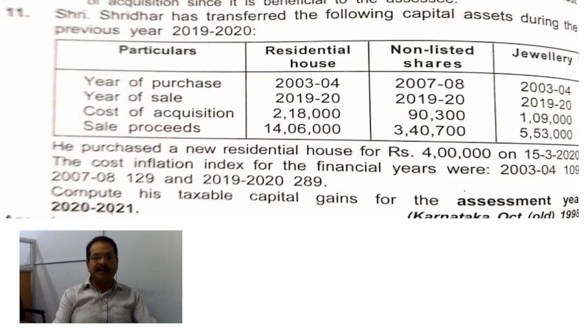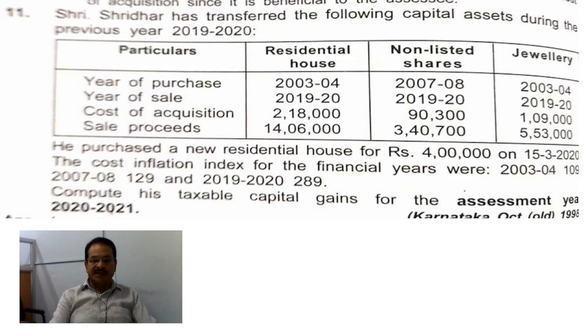What is the CII for 2003-4? 109. Okay, so 2,18,000 into 289 divided by 109 comes to 5,78,000, right? So in the inner column, 5,78,000.